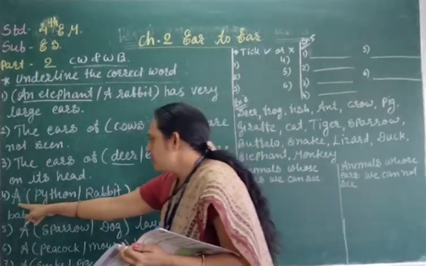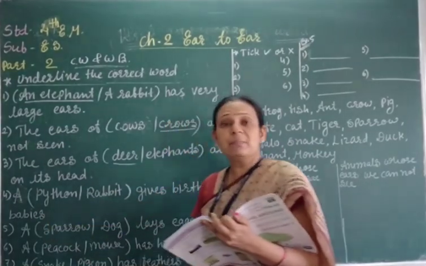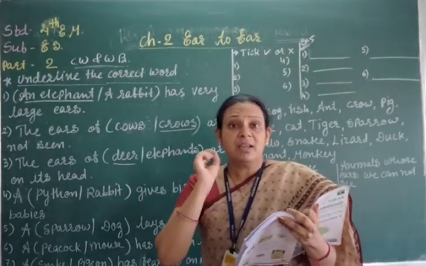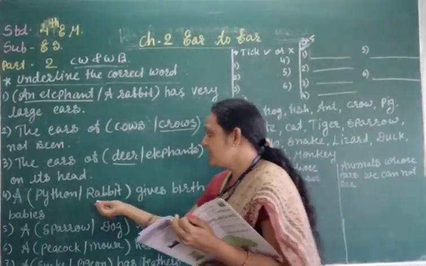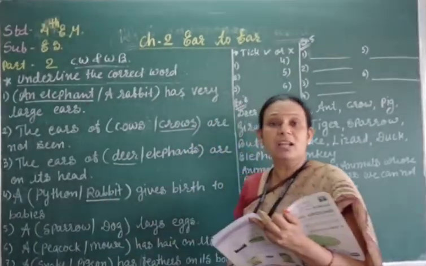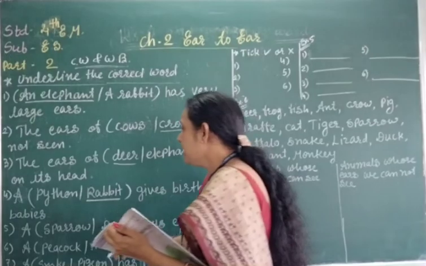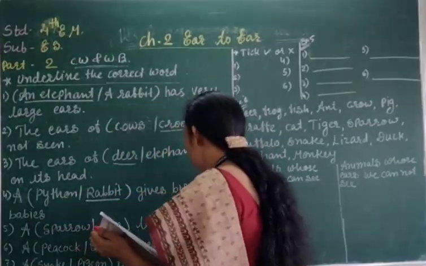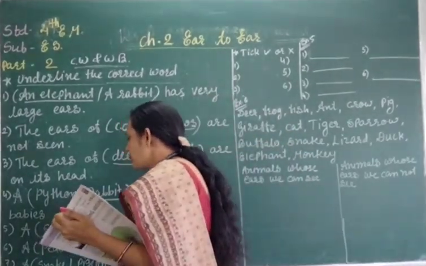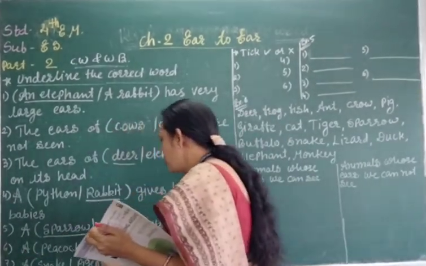Right? Fourth number, a python, rabbit gives birth to baby. Which animal gives birth to baby? Because python doesn't have hair on the body, but rabbit has hair on the body. So an animal which has hair on the body gives birth to the baby. So we have to underline below the rabbit. Right? Fifth number, a sparrow, dog lays egg. Which animal lays egg? It is the sparrow. Sparrow lays egg. Right? Sixth number, a peacock, mouse has